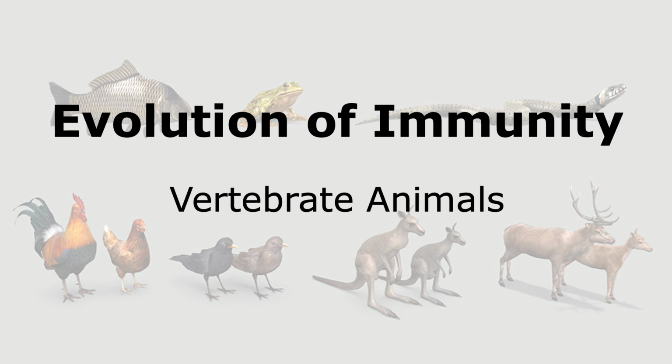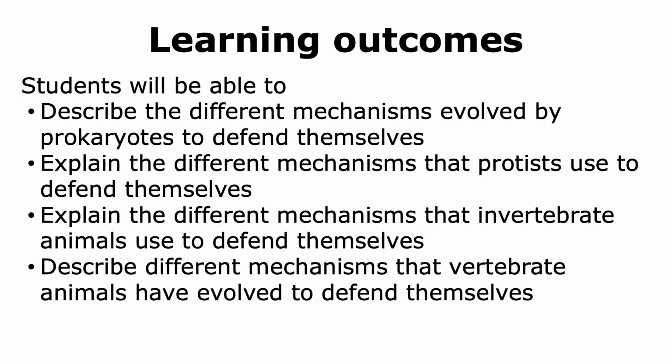Welcome to the Evolution of Immunity module. In this talk, we're going to look at the different defenses that vertebrate animals employ. We will first begin looking at the different mechanisms that have been evolved by prokaryotes, followed by protists, and then invertebrates to defend themselves from other organisms. We will then learn about the mechanisms that vertebrate animals have evolved to defend themselves.